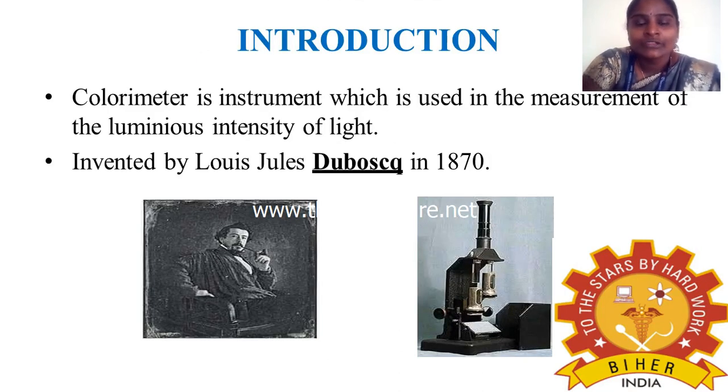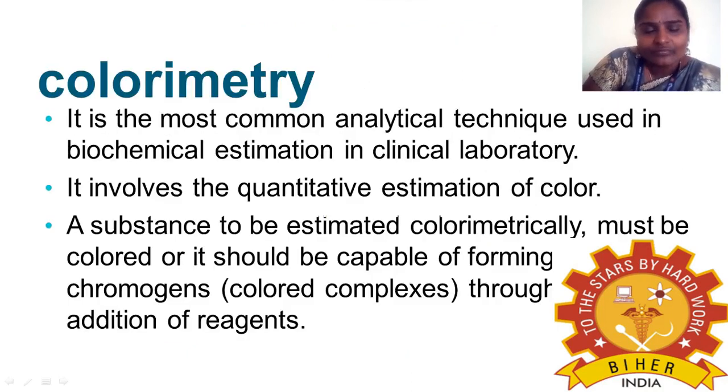Next, introduction. A colorimeter is an instrument which is used in the measurement of luminous intensity of light. It was first invented by Louis George Rubasco in the year 1870. So you can see the picture of Rubasco and also the old instrument of colorimeter.